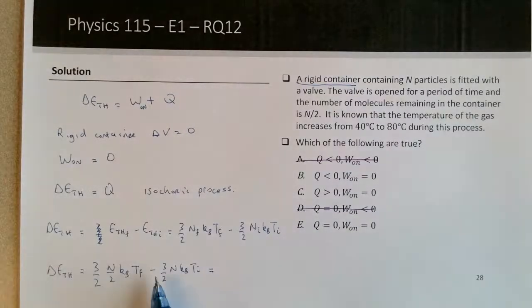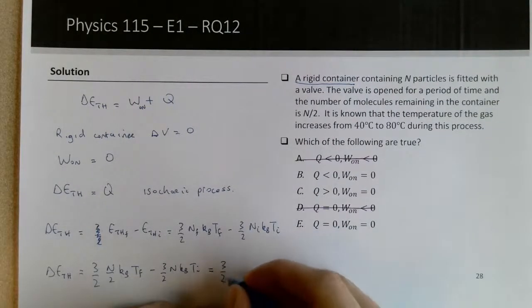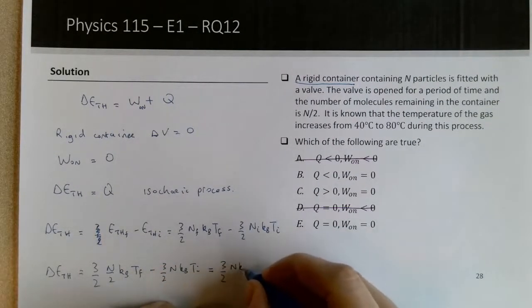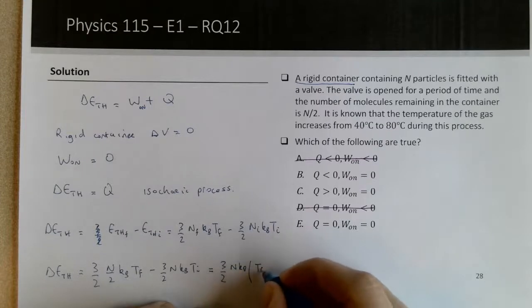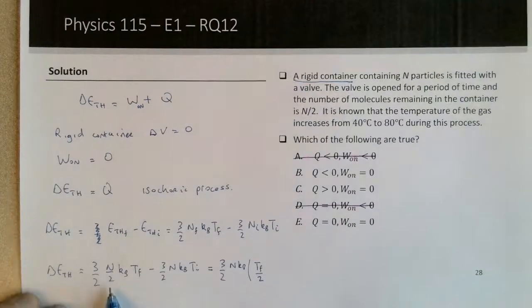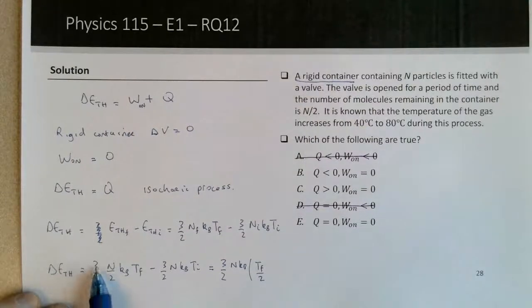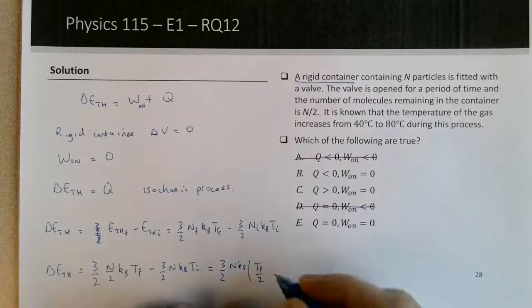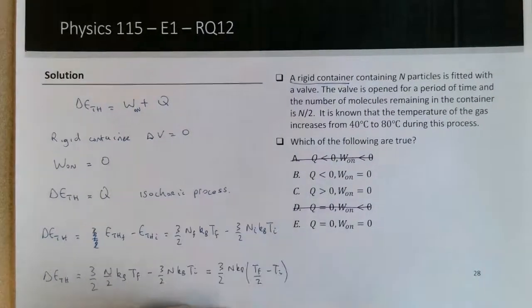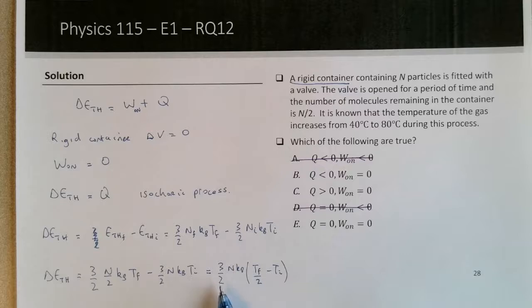I'm going to take out the 3 halves N k_B piece in both terms and see what we have left. So I have T final divided by 2, where the 2 comes from the N over 2, minus T initial. The quantity in front of the parenthesis is definitely positive.